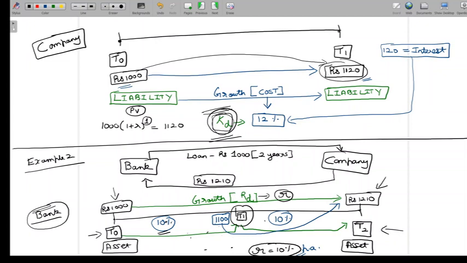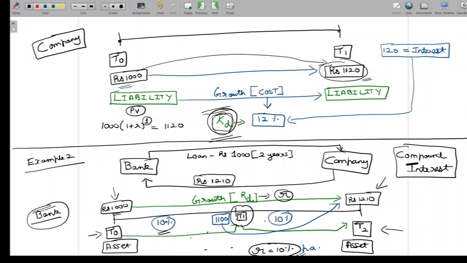Now, this is where we should understand or re-emphasize our understanding of the concept of compound interest. Now, when an investor earns interest, the interest that has been earned need not also be received. The interest can be reinvested for some more time. So what happens here is on 1000 rupees, the 10% interest, if you calculate, it comes to 100 rupees. However, at T1, there is no cash flow. The company does not pay the bank anything.